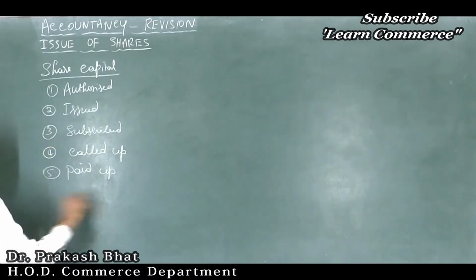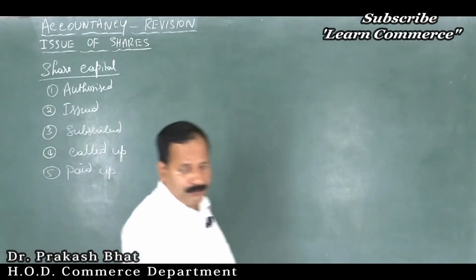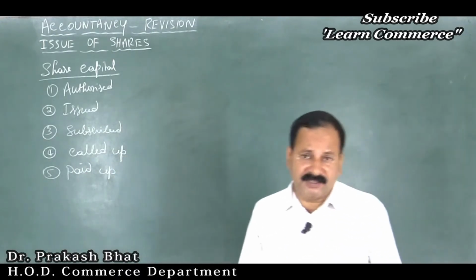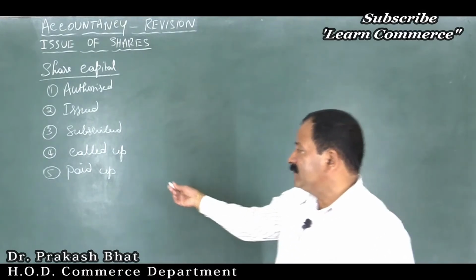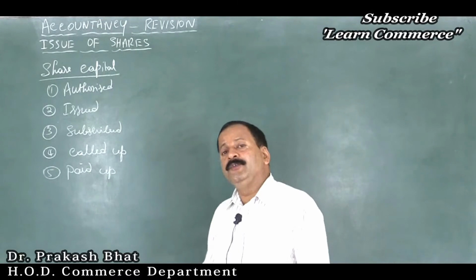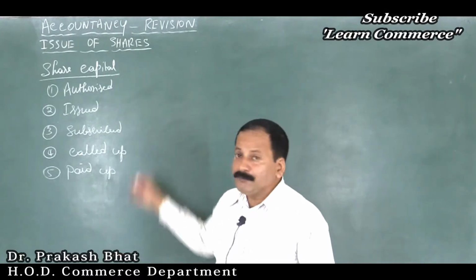One more is there, uncalled capital, which is not required for us here, isn't it? That is a capital which is kept pending, which will be demanded in future, and is not required for us for accounting purpose here.